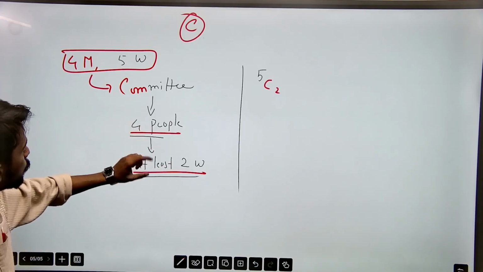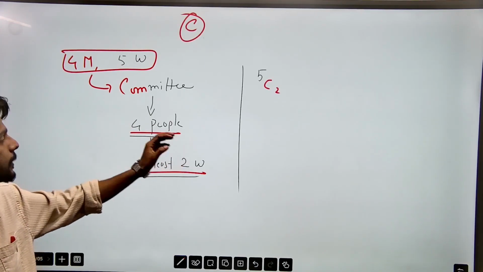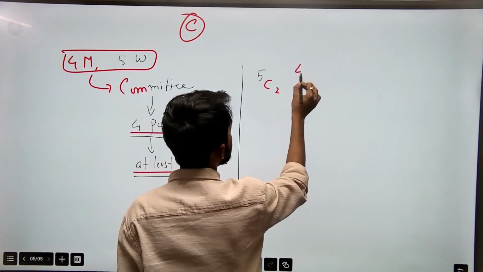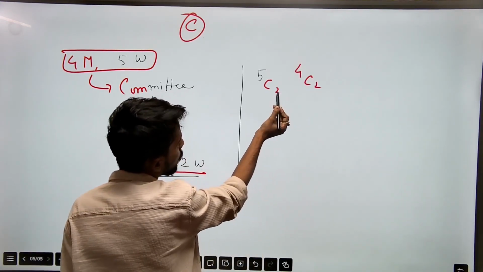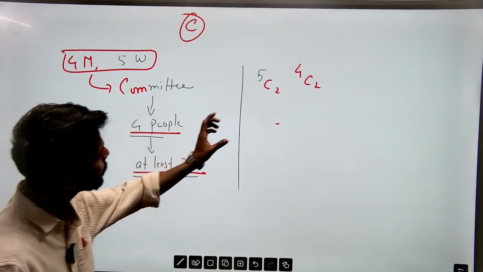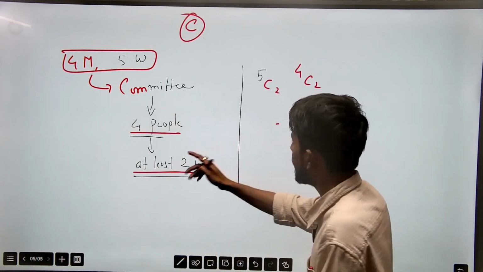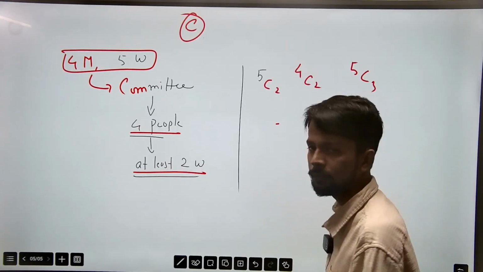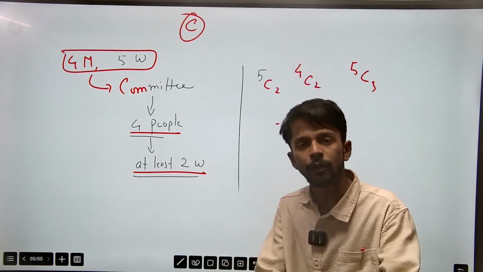Now, 5C2, but the committee is for four people. That means the other two people will be men, that will be 4C2. So now the committee is complete, 2 plus 2. Again, this scenario can also be completed differently, because it is at least 2 women. There can be 3 women, 5C3.